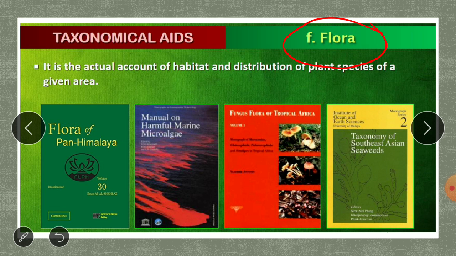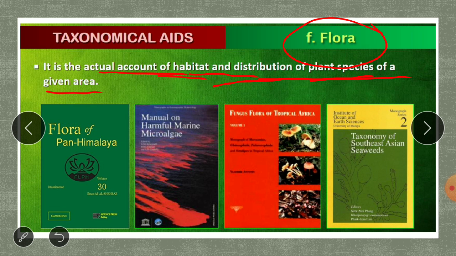Then coming to the next one, the flora. What is a flora? Flora is the actual account of habitat and distribution of plant species of a given area. In a given area, which plant species are there, where they are, how they are present, and what their distribution is.